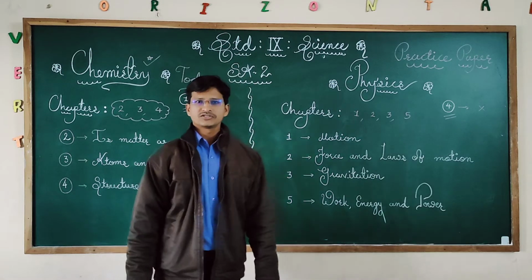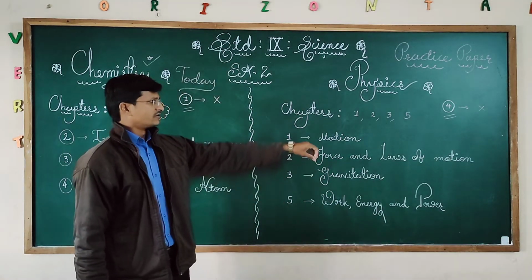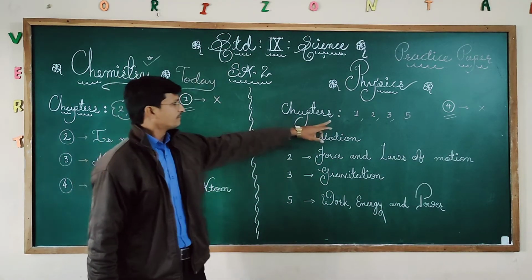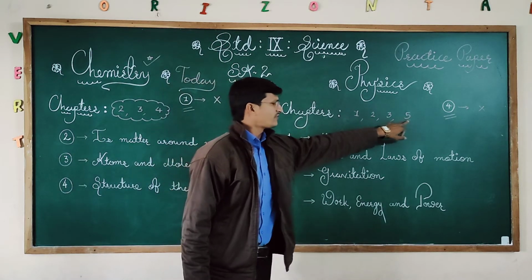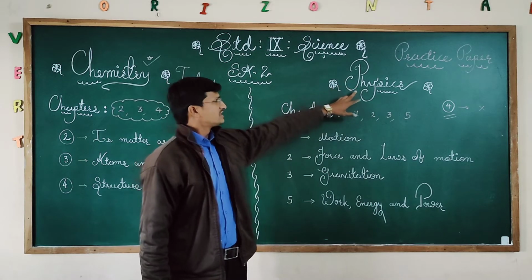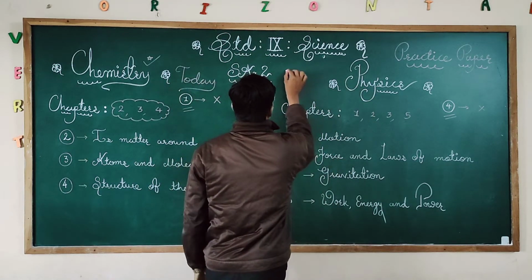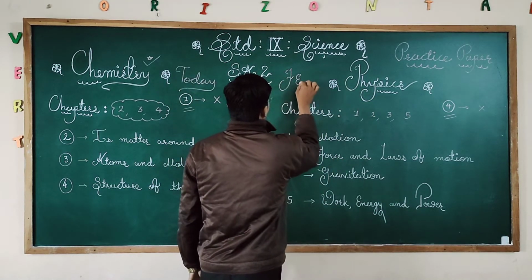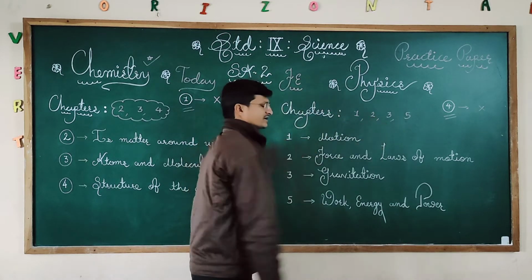There is fluidation that we are not considering. Here only 1, 2, 3 and 5, these four chapters will be considered for your final examination.